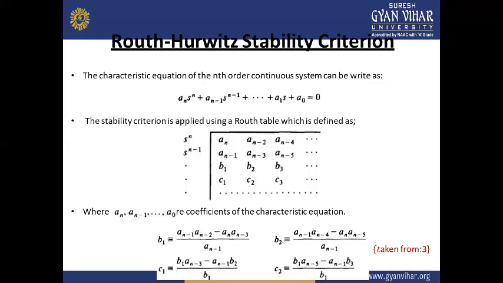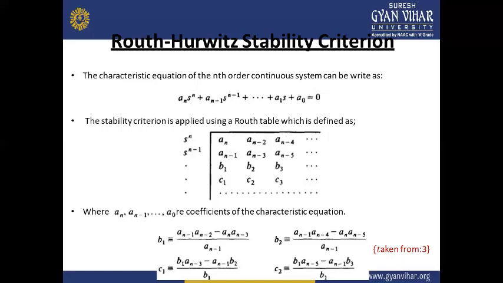That means a n minus 1, a1, and a naught, all these coefficients must be positive and real. There must not be any power of s missing between the highest degree and the lowest degree of the polynomial. The highest degree in this characteristic equation is s to the power n, and the lowest degree is s to the power 0. So there should not be any missing term of s.